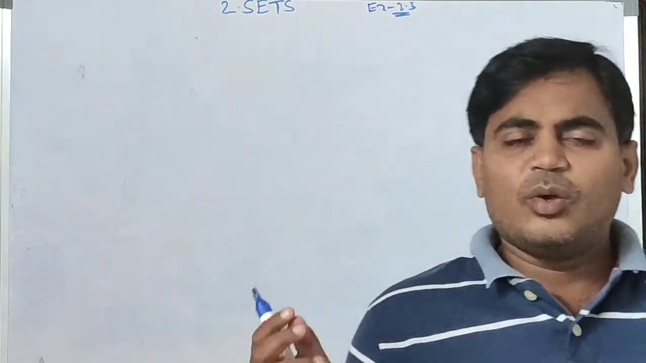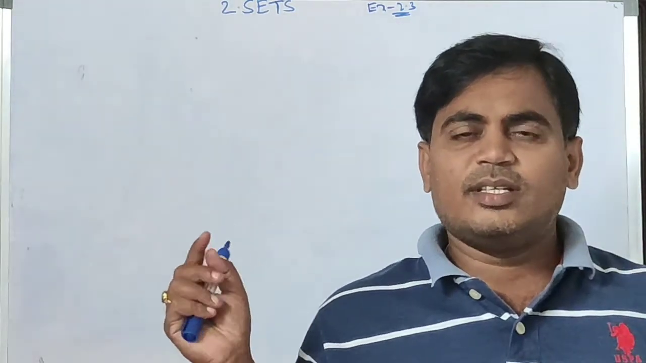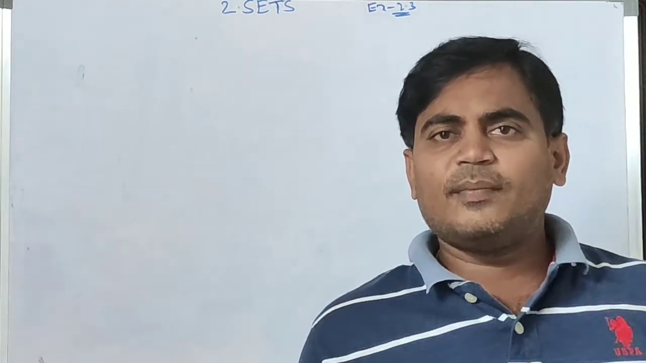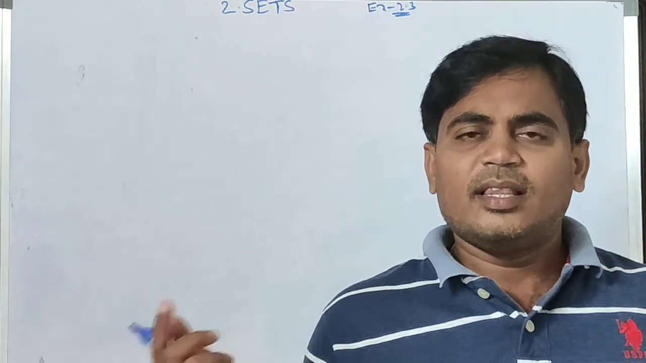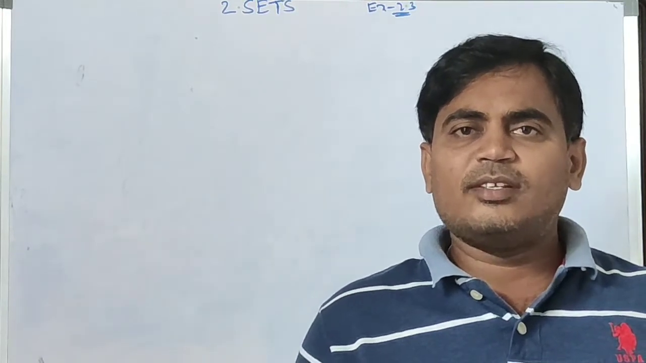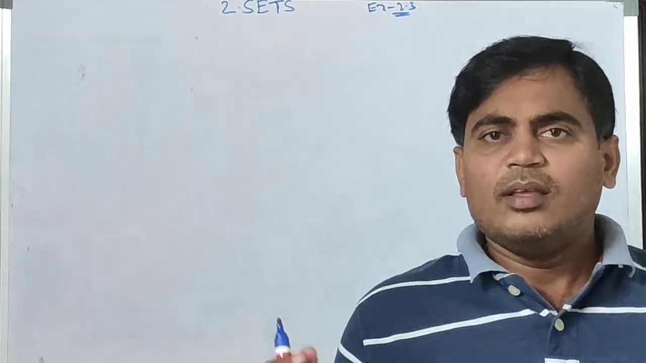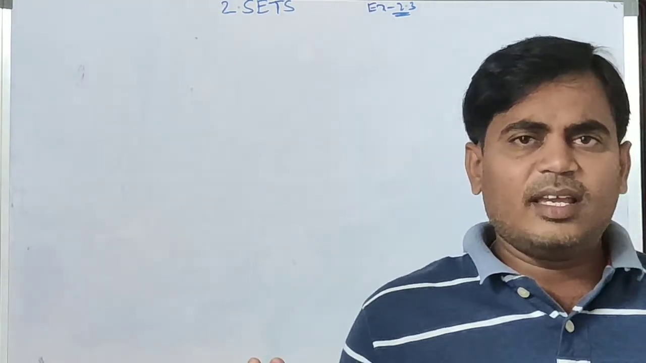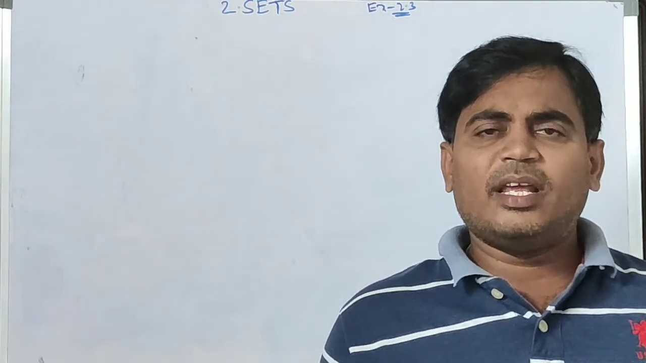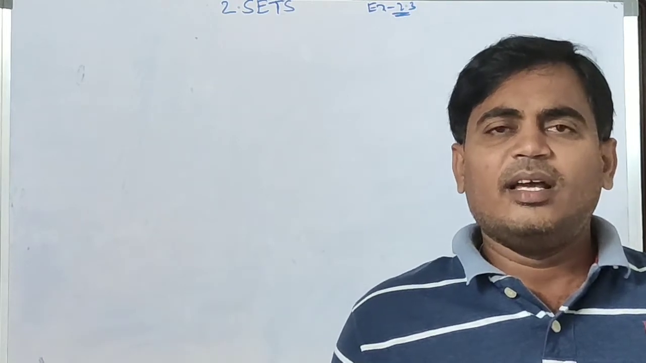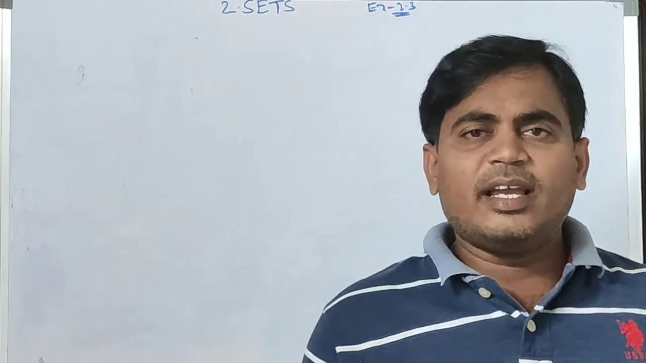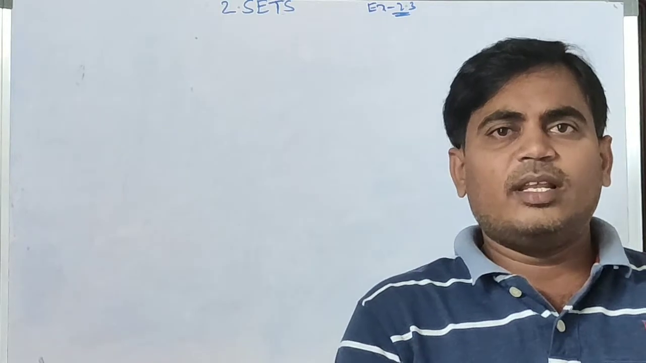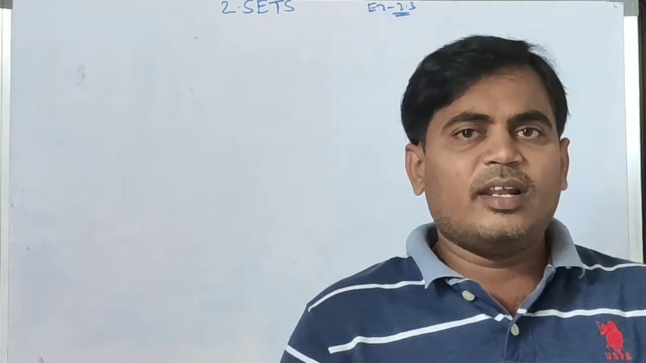Again, let us consider A and B are two sets. If A is a subset of B and B is a subset of A, then A and B are equal sets. And one more: the number of elements in A equals the number of elements in B, n(A) equal to n(B), and the elements present in A and B are the same. Then the sets are called equal sets.